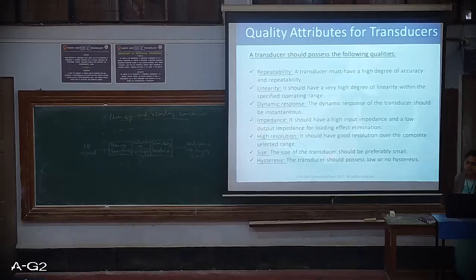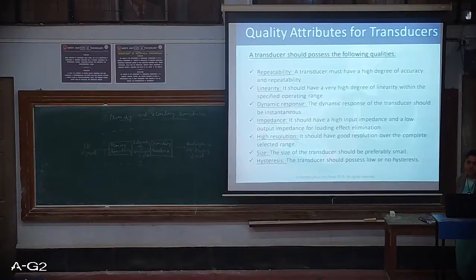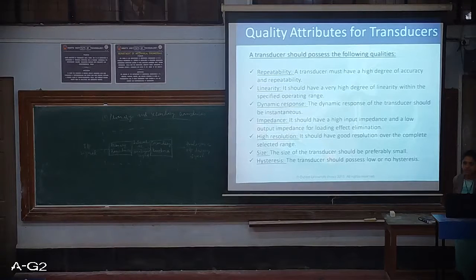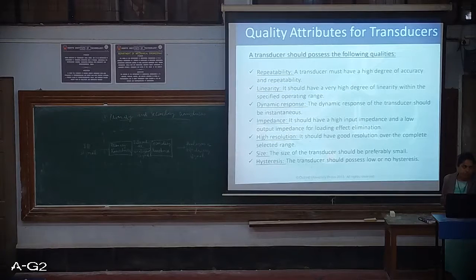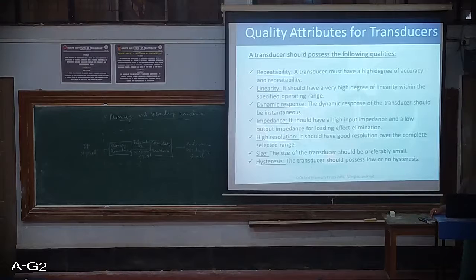Repeatability, with reference to the transducer, means no matter how many times you use that transducer, it should give the same or similar output. Okay, that is repeatability. It should possess high accuracy and repeatability.